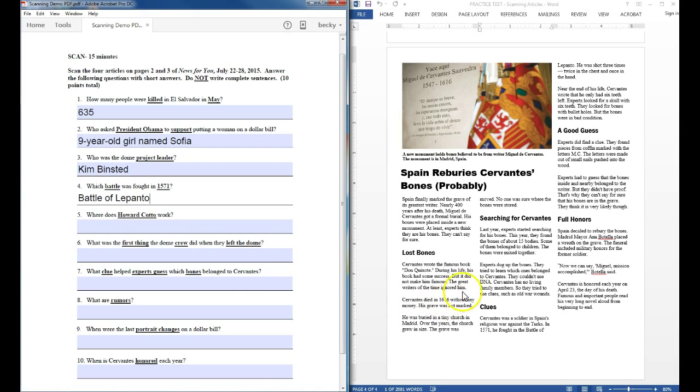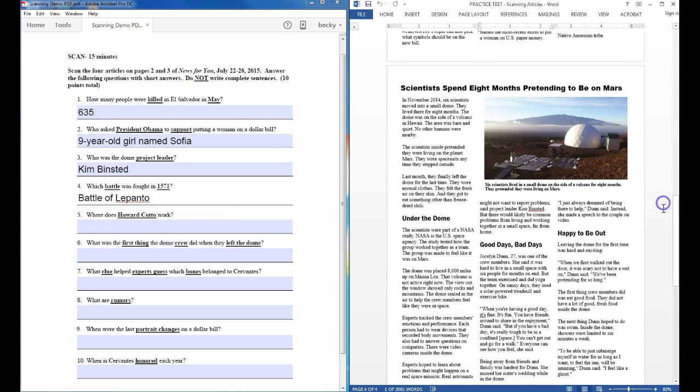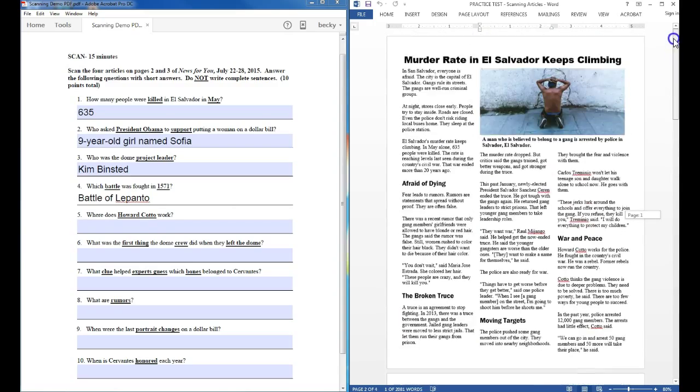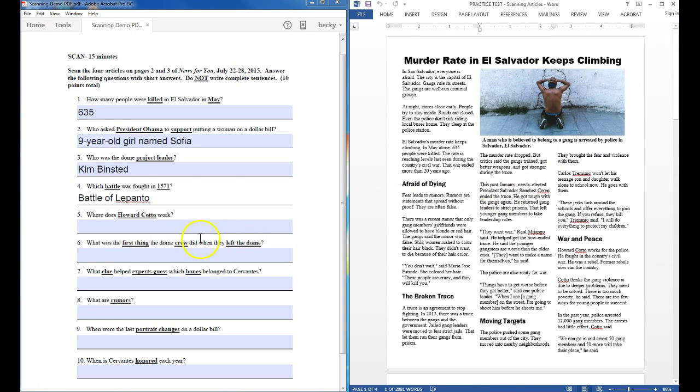Okay, next, Howard Cotto. So this is another tricky one. This is one where I don't have a clue as to which article. So unless there's an article that mentions the name several times and it's very easy to spot, this is another one I might skip and come back to later. Or I can look really quickly to see if the name's obvious. So I'm going to actually skip this and come back to it.